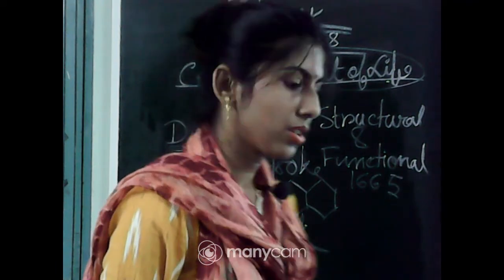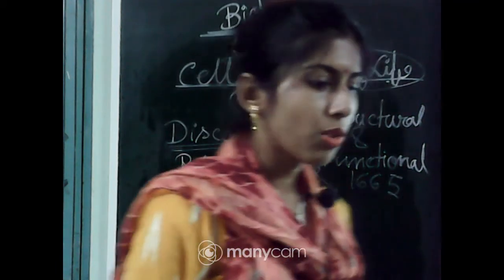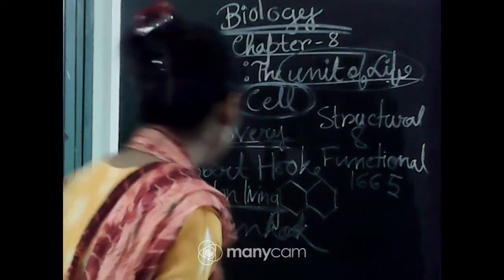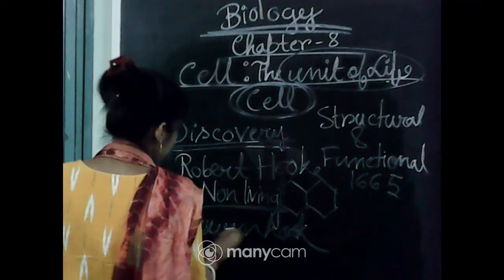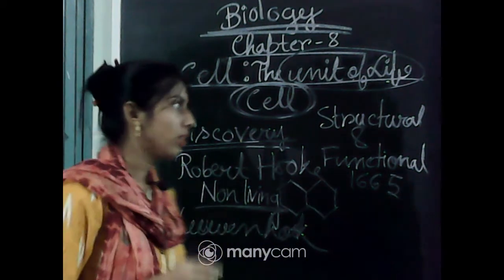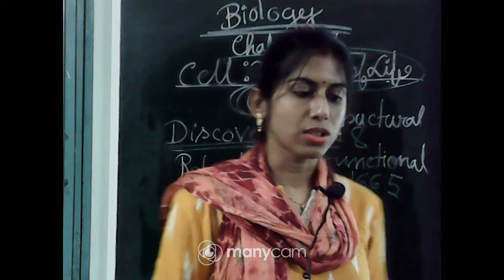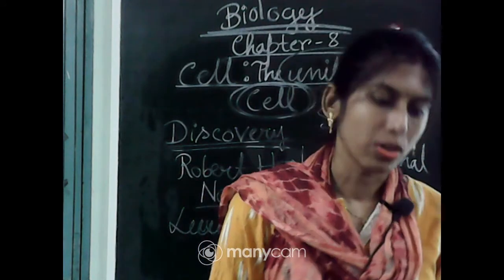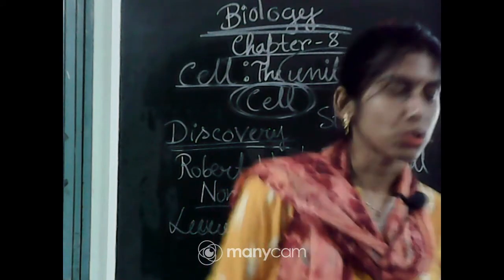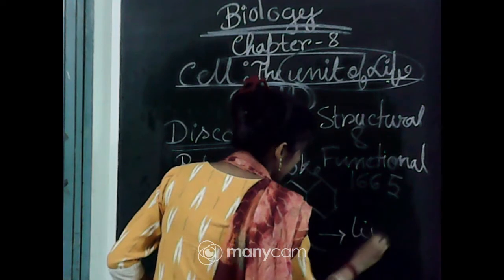No issues. So, Anton von Leeuwenhoek, L-E-E-U-W-E-N-H-O-E-K, Leeuwenhoek. Anton von Leeuwenhoek has discovered or examined cell, and the cell was living. Okay, so Anton von Leeuwenhoek first described the live cell.